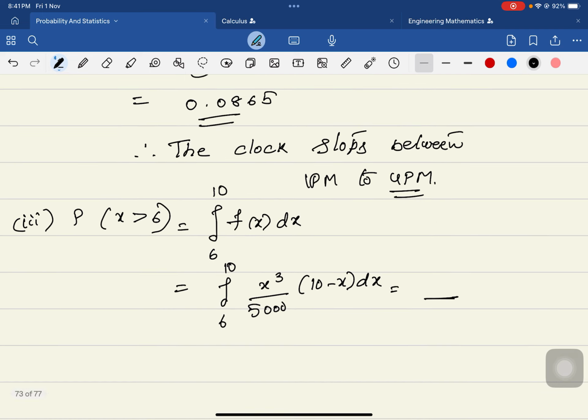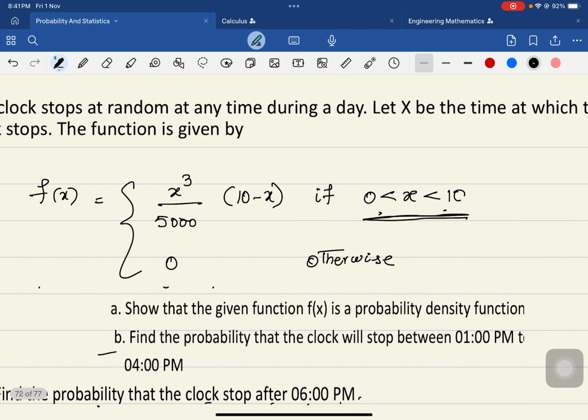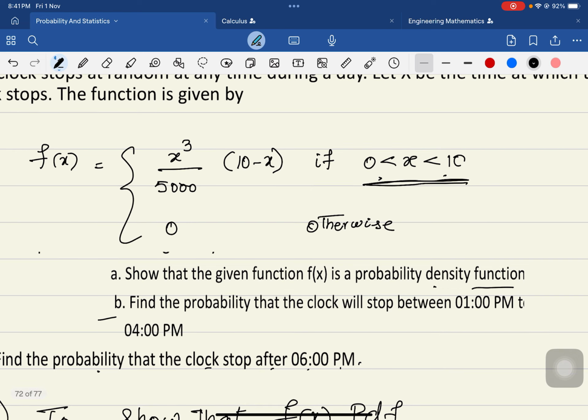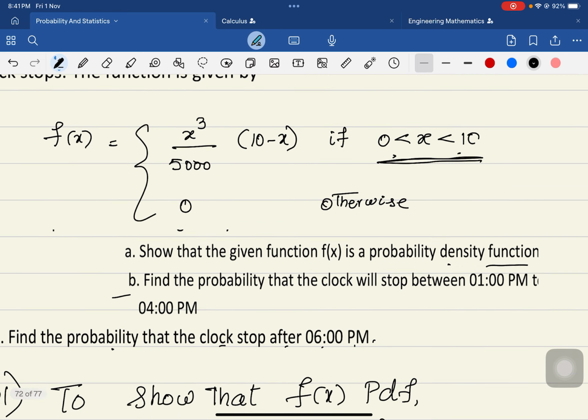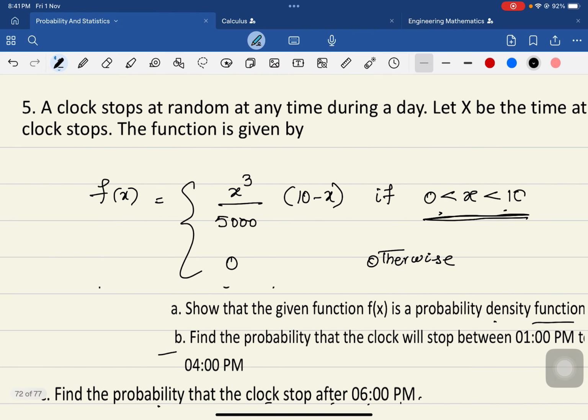So this is the way to test whether the given function is a probability density function or not, by checking whether the integral is equal to 1 or not. I hope many problems we have done in the last three lectures. I am giving you all these problems on continuous probability distribution only.